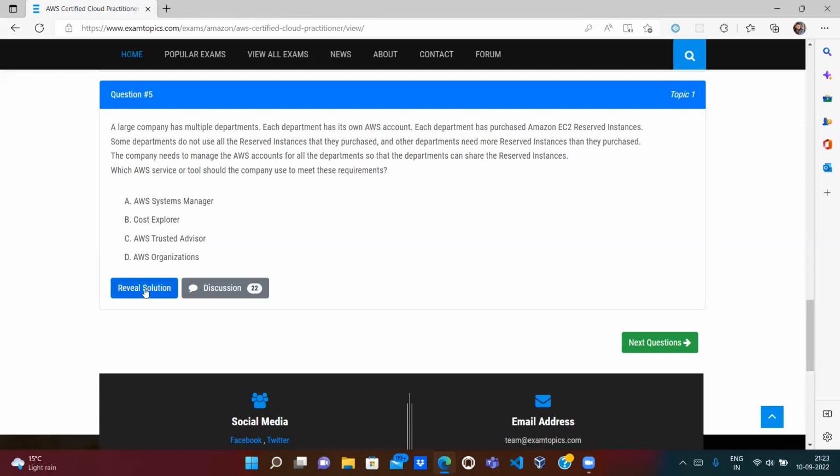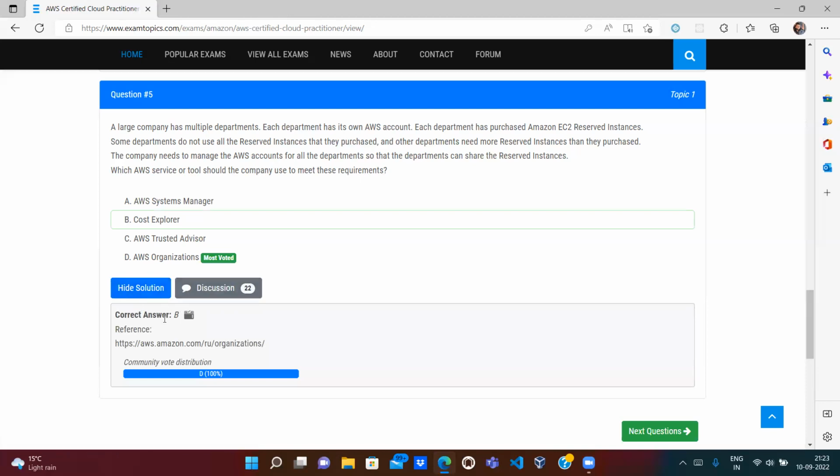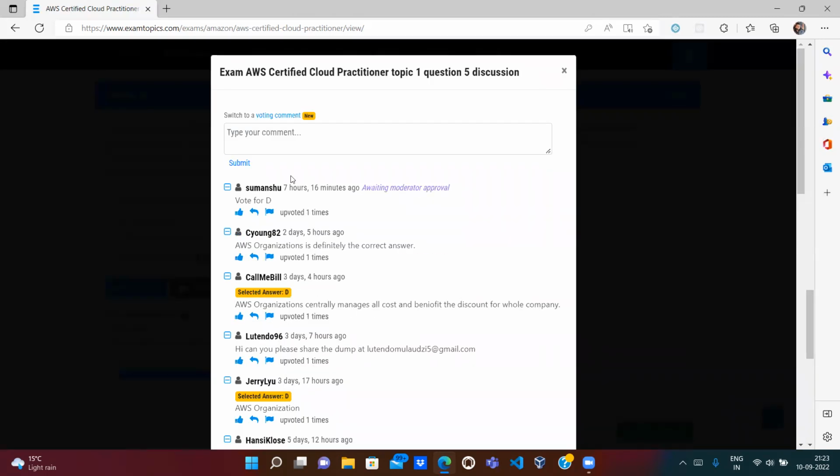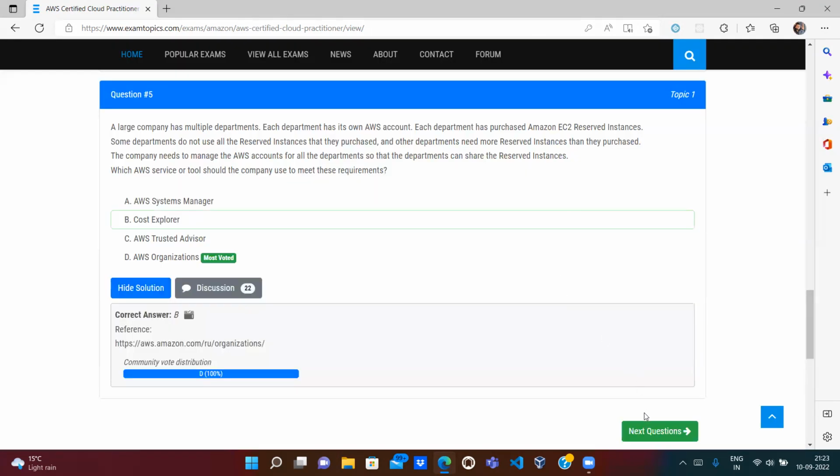The rest of the three are wrong. They said B, so B is wrong. But in the reference, they said organization. So the reference gives the correct answer. If you go to the discussion, all the people say D, that is the organization. So organization is the correct answer.